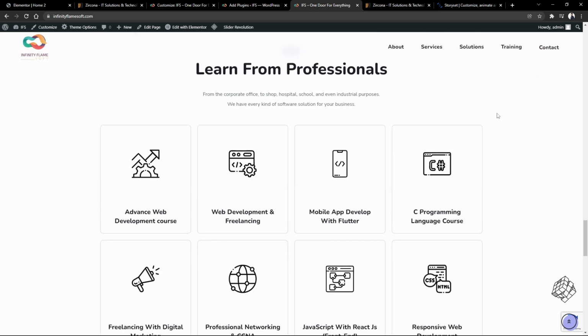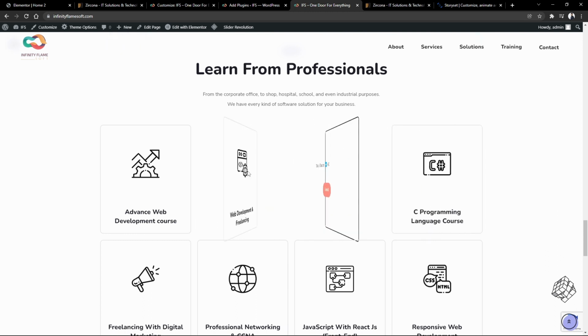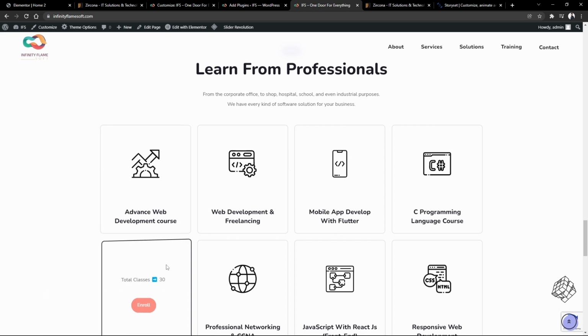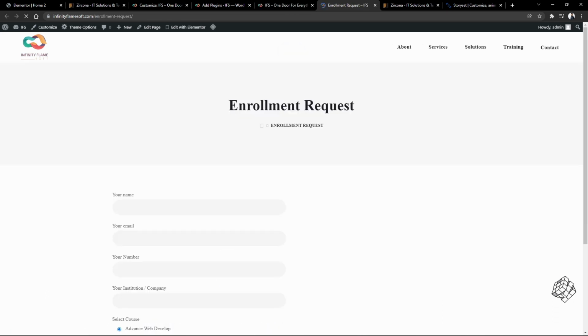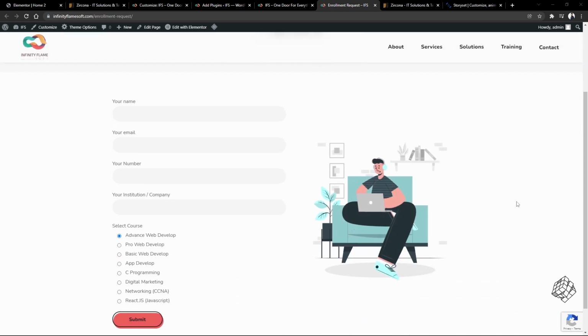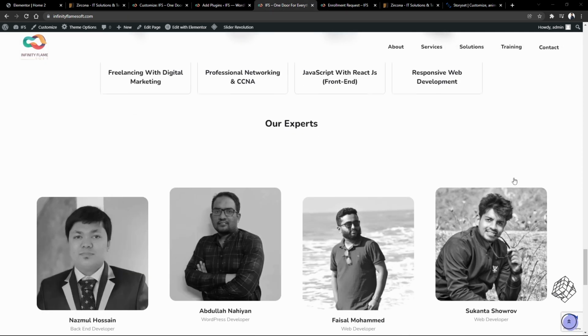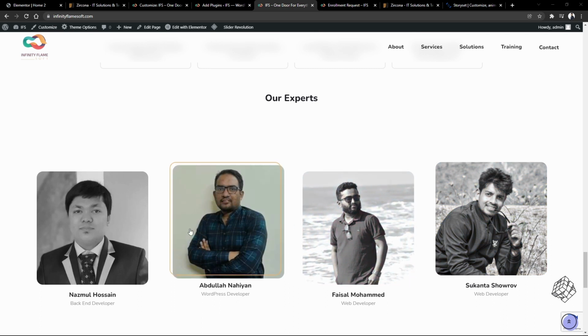Well, for the courses, I again used an element designed by the theme developer. I really liked this 3D effect when I hover on it. And I added an enrollment button here, which will go to the page to request an enrollment. Then I used the theme section element for showcasing the trainers. All these images are not in JPG format.